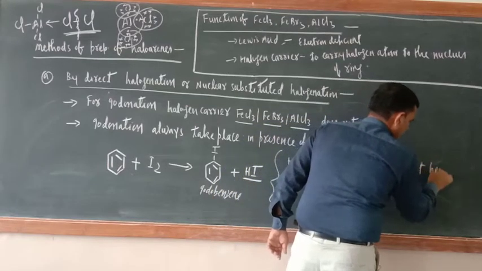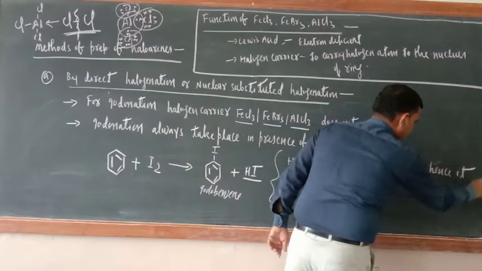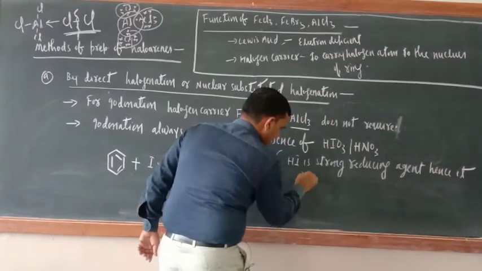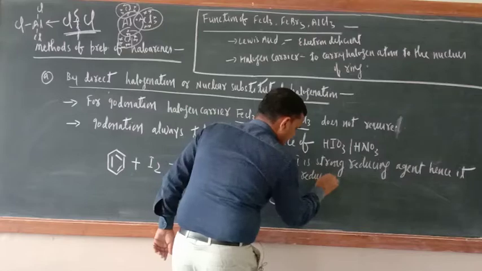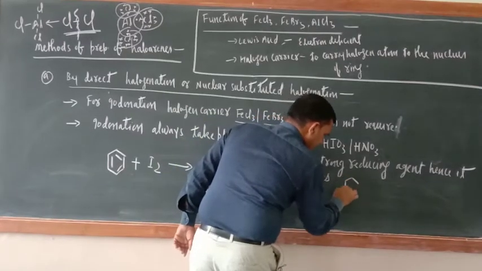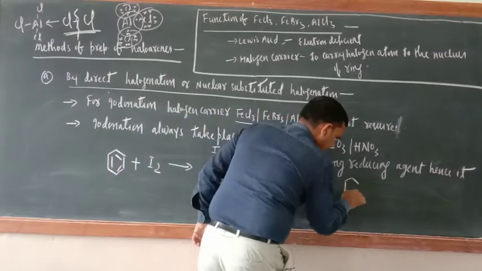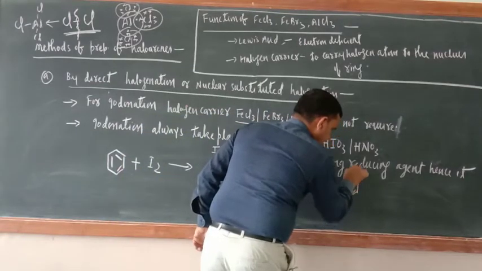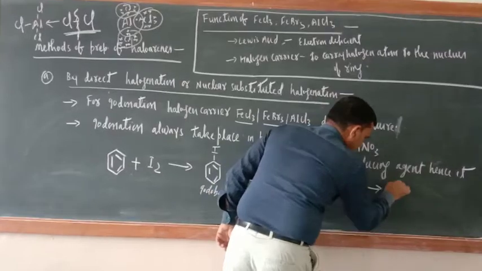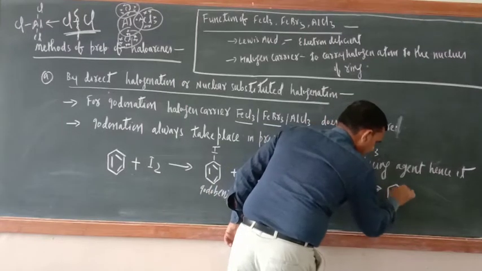Hence it reduces iodobenzene, this product which is formed here, to benzene back.